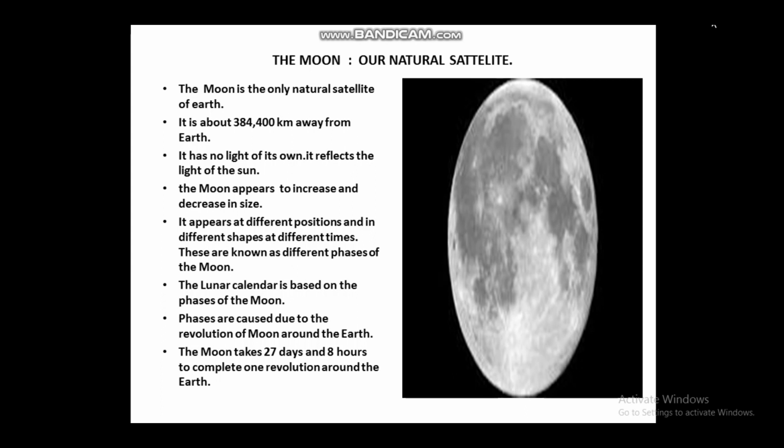Students, whenever you look at the sky and see the moon, it appears to increase and decrease in size, and it appears at different positions and in different shapes at different times. This is known as the phases of the moon. Our lunar calendar follows the phases of the moon, which make different shapes. Phases are caused due to the revolution of the moon around the earth. Students, do you know that the moon takes 27 days and 8 hours to complete one revolution around the earth? That's why we always see one side of the moon.